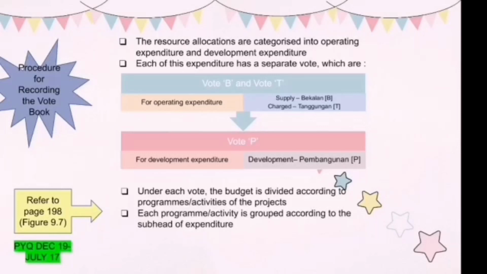Procedure for recording the vote book. The resource allocations are categorized into operating expenditure and development expenditure. Each of these expenditures has a separate vote, which are vote B and vote T for operating expenditure and vote P for development expenditure. Vote B is for supply and vote T is for charge, whereas vote P is for development. Under each vote, the budget is divided according to programs or activities of the projects. Each program or activity is grouped according to the subhead of expenditure.